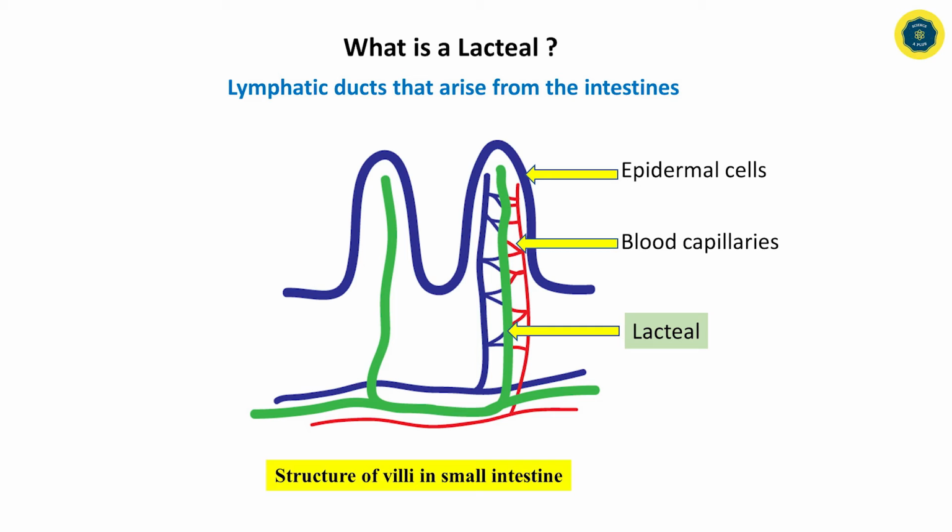It contains epithelial cells on the outside. It is the outermost layer of the villi. Then you can see there are some blood capillaries in here. These blood capillaries arise from the arteries, then form veins. This network helps to absorb nutrition from the digestive tract through the villi.